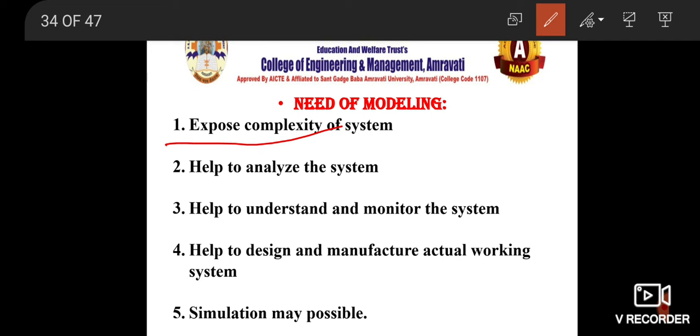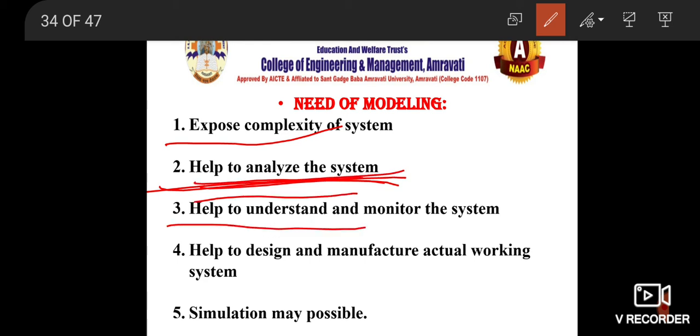If you vary one parameter, what happens there? So you understand the complexity of the system through modeling. Hence modeling is required to analyze the system. Now you have all these specific parameters. You talk about mathematical models, physical models, static models, but generally we talk about dynamic models because they change with respect to time. They have very many applications. That doesn't mean static models do not have applications, yet we generally discuss dynamic models. In dynamic models you can increase or decrease certain parameters, and with that you can clearly analyze the system. That is a very important part.